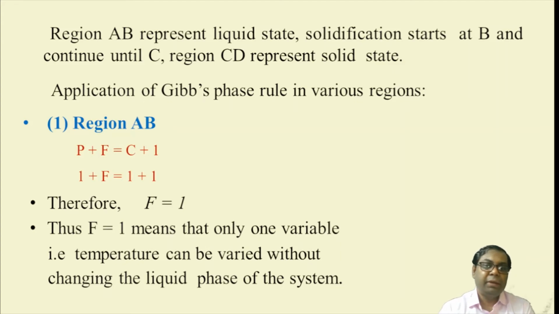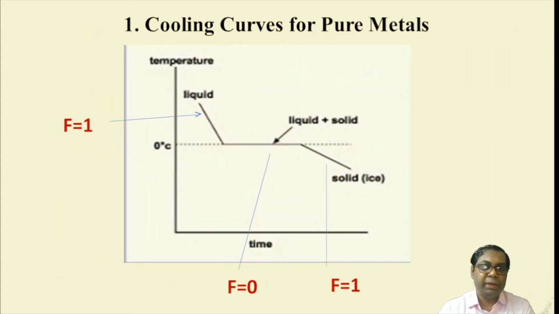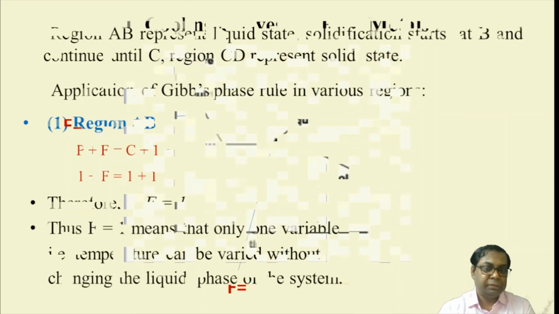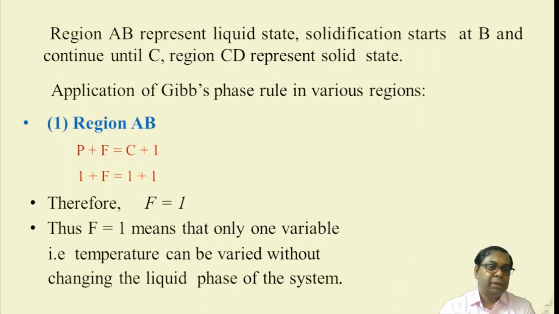The first region, that is region AB, from the first stage, we get P plus F equal to C plus 1. So P over here, as a single phase material, is P equal to 1. F equal to 1 means that only one variable, temperature, can be varied without changing the liquid phase of the system.